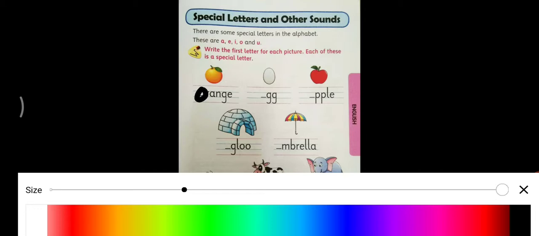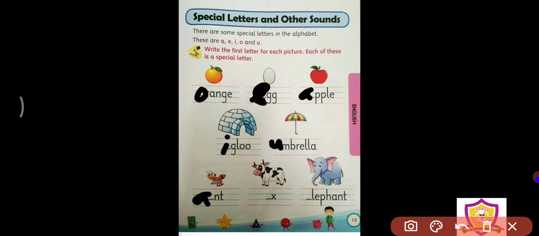O-R-A-N-G-E, orange. Okay. Then what is this? It is an egg. So I will write here E. E-G-G, egg. Okay. This is an apple, A-P-P-L-E, apple. So we have to write here A. Igloo, I-G-L-O-O, igloo. Umbrella, U-M-B-R-E-L-L-A, umbrella. Then ant, A-N-T, ant. Correct? Then this is ox, O-X, ox. And this is an elephant.